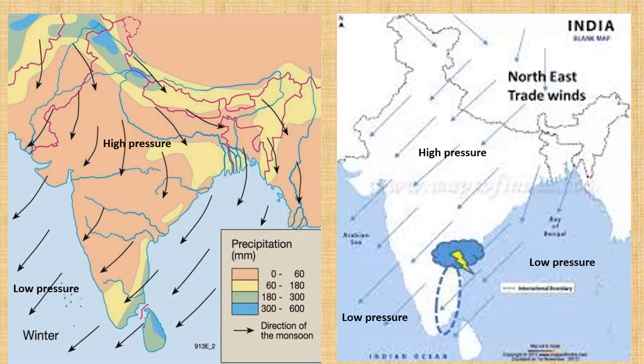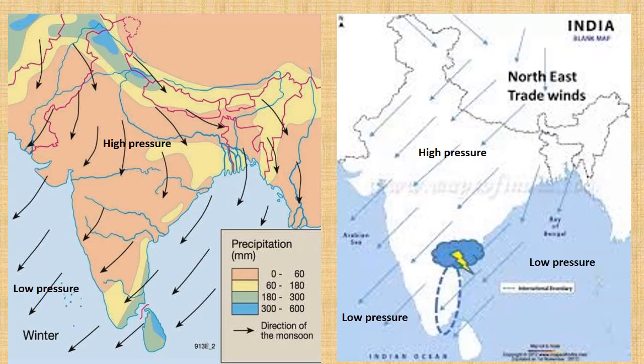But there are some northeast trade winds. If you look into the outline map shown to the right hand side of the screen, there are some northeast trade winds which cross the Bay of Bengal. So when they cross the Bay of Bengal, they pick up the moisture and give heavy rainfall to the Tamil Nadu coast.